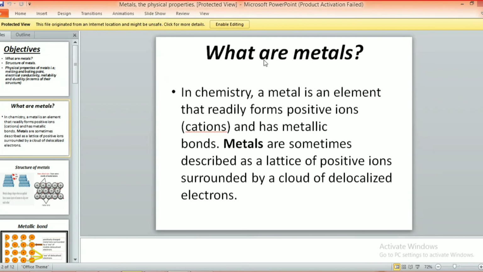And then we discussed that sometimes metals are described as a lattice of positively charged ions surrounded by a cloud of delocalized electrons. So if the question you need to answer is what metals are, you can write any one of these two definitions.